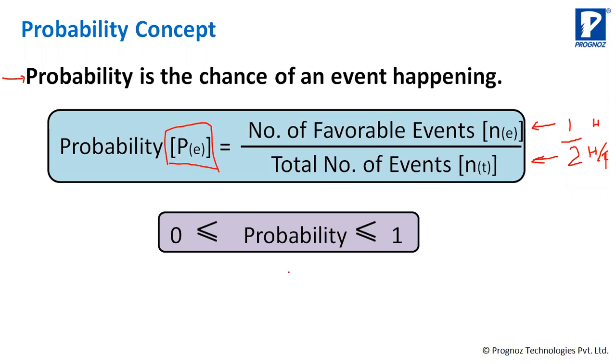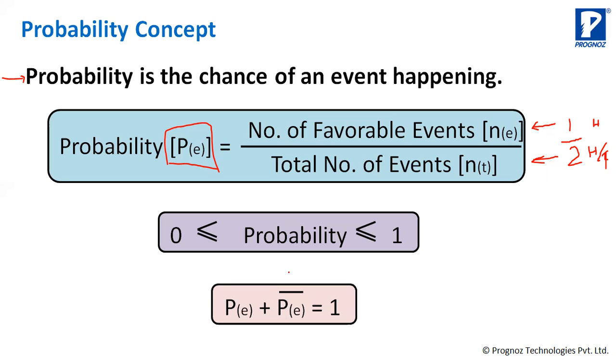Why? Because number of favorable events is again 1. There is one chance when you will not get head, and that is when tail comes. So tail is 1 divided by total number of events, which is 2. So 1/2. So probability of getting heads is 1/2, and probability of not getting heads is also 1/2.